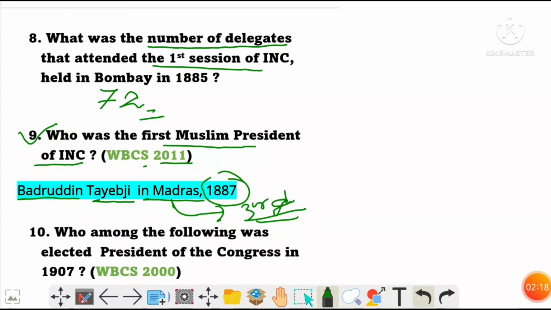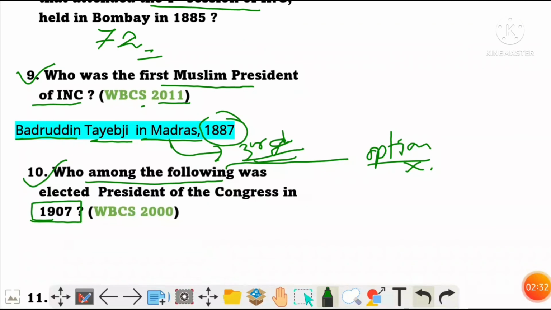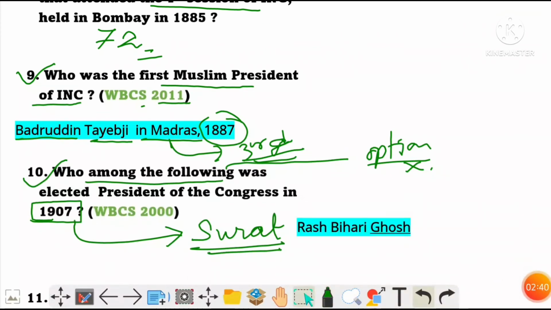Question number 10. Who among the following was elected president of the Congress in 1907? Here, "who among the following" means there are options, but I'm not giving you options. Just you have to notice the date of this session, that is 1907. It was held in Surat. So, the president then was Rash Bihari Ghose. So, here the Surat split occurred.